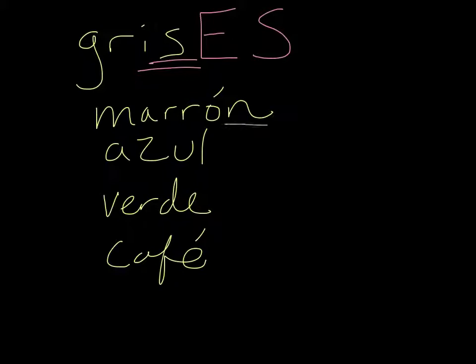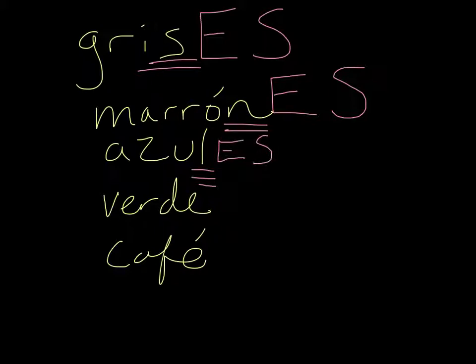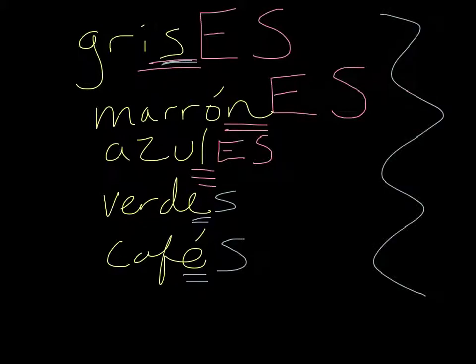Grises. So marrón, for brown, ends in a consonant. We have to add es. Marrones. Azul, it ends in a consonant. You can't just say azuls. It sounds funny. You have to say azules. But down here, verde, that's a vowel. That's easy. Just verdes. Café, that's a vowel. That's easy. Just cafés. So these colors don't change gender. For example, you don't have gris, grisa, grisos, and grisas, but you do have gris, grises. So these colors don't change gender, but they do all pluralize. Gris goes to grises, marrón, marrones, azul, azules, verde, verdes, café, cafés.